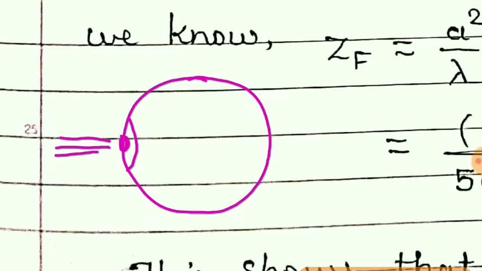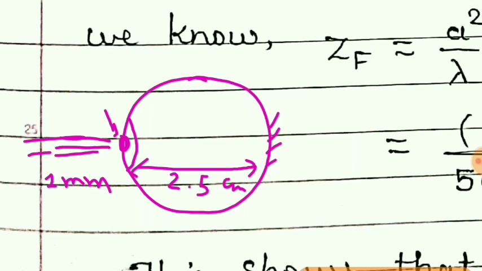So students, we know that the distance from this aperture to the retina is nearly 2.5 centimeter, and the size of this aperture is about 1 mm, and the light rays which are entering our eye are from 4000 angstrom to 7000 angstrom.